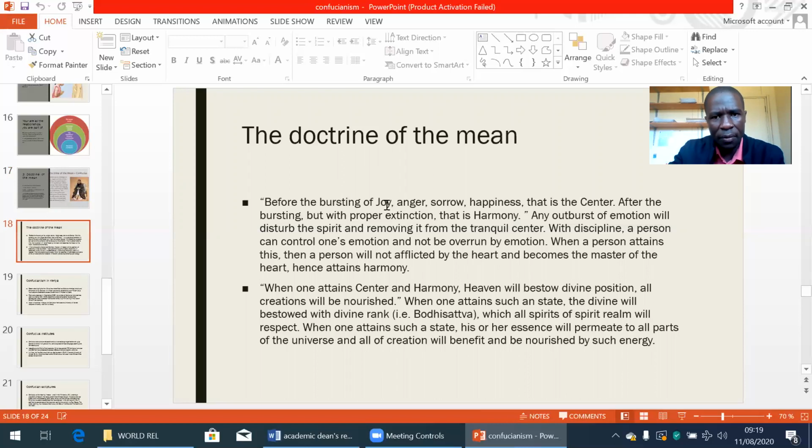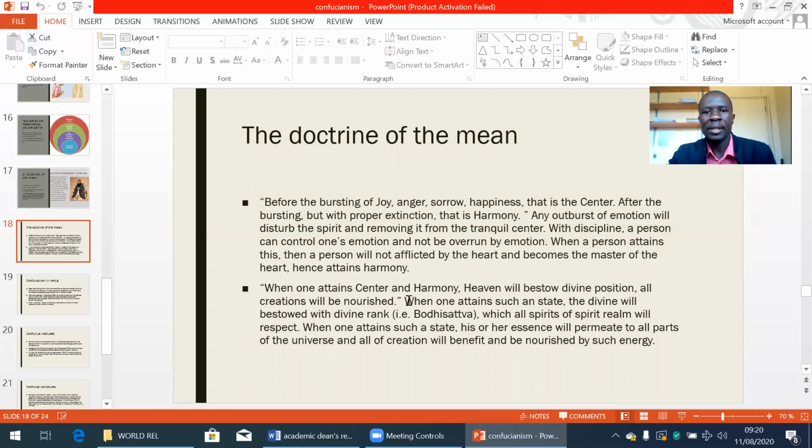Before the bursting of joy, anger, sorrow, happiness, that is the center. After the bursting, but with proper extinction, that is harmony. Any outburst of emotion will disturb the spirit, removing it from the tranquil center. With discipline, a person can control one's emotion and not be overrun by emotion. When a person attains this, then a person will not be afflicted by the heart and becomes the master of the heart, hence attains harmony. That's another quote from Confucius.